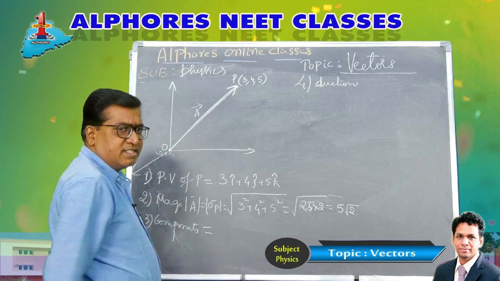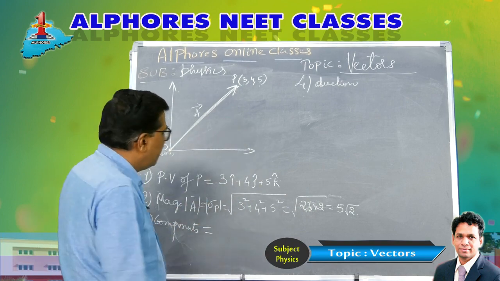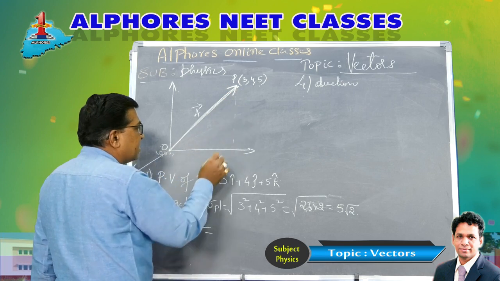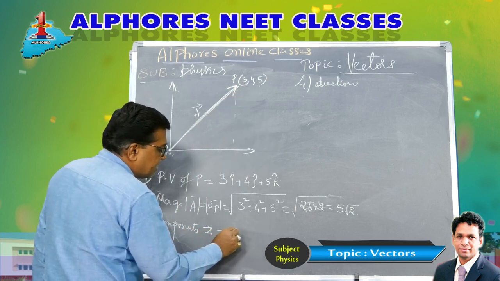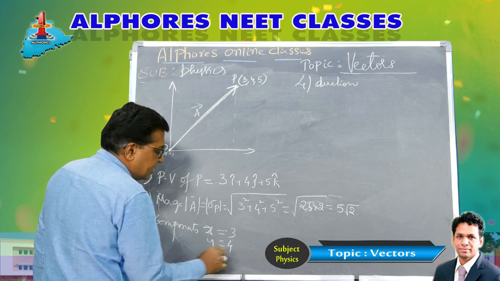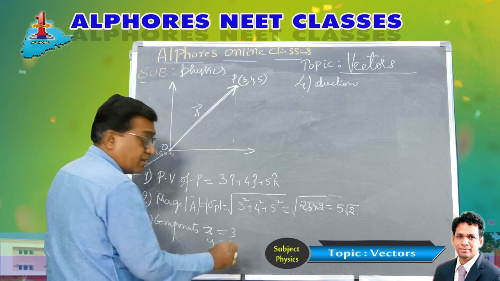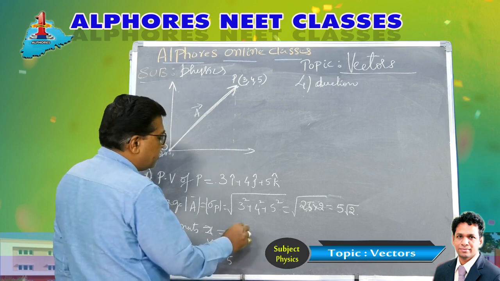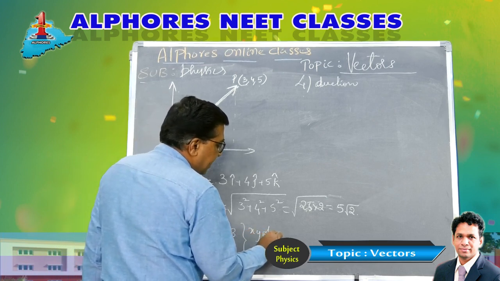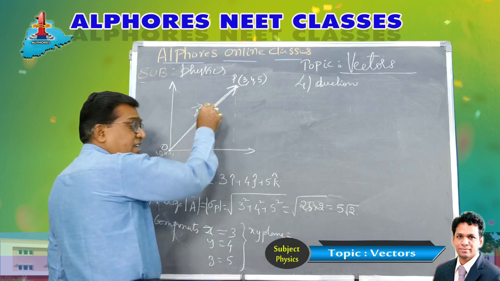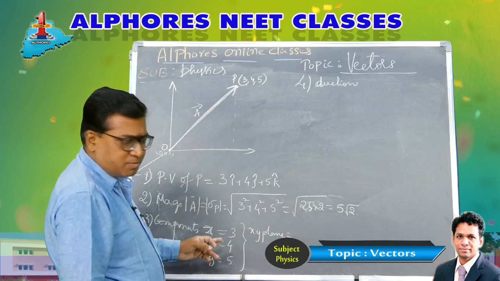Then the components. The x component, when I project along the x-axis, along the x direction is 3, along the y direction is 4, along the z direction is 5. Suppose you are asked to find the component in the xy plane. The component in the xy plane is root of a square plus b square.